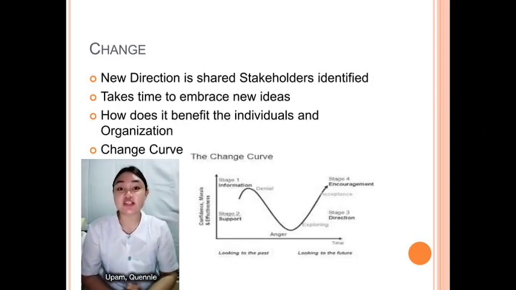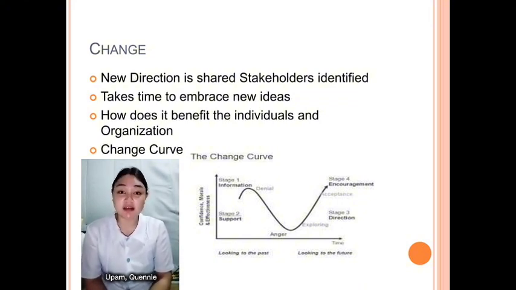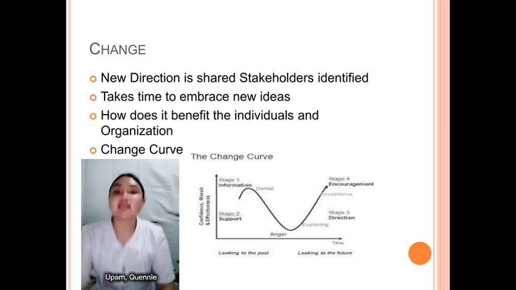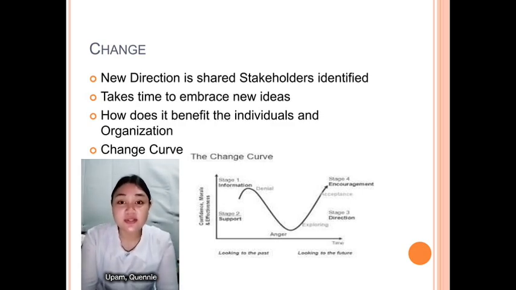This slide discusses the change phase of Lewin's model. It emphasizes first sharing the new directions. Communicating the new vision and identifying key stakeholders are crucial. Time for adaptation: it takes time for individuals to accept and embrace new ideas. The benefits of the change for both individuals and the organization must be clearly shown. Change curve: the slide includes a graph illustrating the typical emotional stages individuals go through during a change process, from initial denial and anger to eventual acceptance and encouragement. The graph shows that the process is not linear.